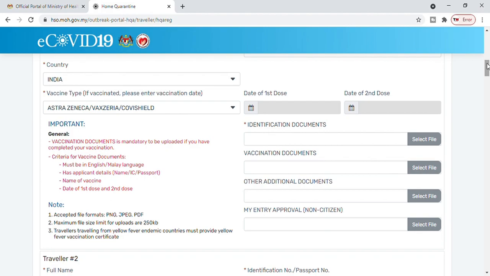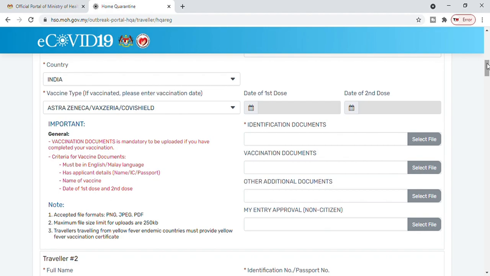Make sure all these documents which you are attaching are in a particular format of PNG, JPEG or PDF. Maximum file size should not cross 250 KB. So if your file size is big, you can go on Google to see how to reduce the file size. You will have several options, or if you know how to do that yourself, you can do that. And the third piece of information is specific to very few countries, so wherever that applies, you can just read on that.